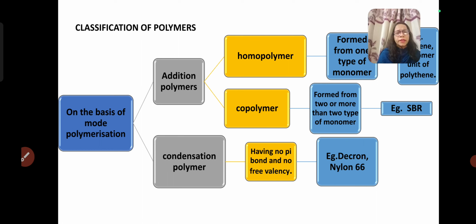Next category is condensation polymers. Whenever two or more types of monomers are used to synthesize a polymer compound, first of all they get condensed to each other and form a repeating unit after losing some small molecules like water, ammonia, HCl, and ethanol, and that repeating unit gives polymer compounds on polymerization. For example, Dacron, nylon 6,6.